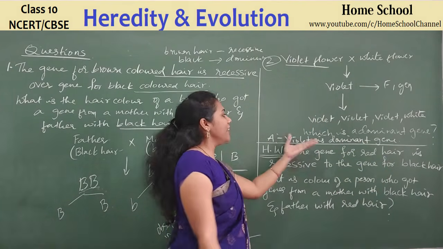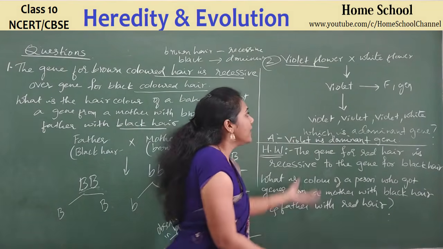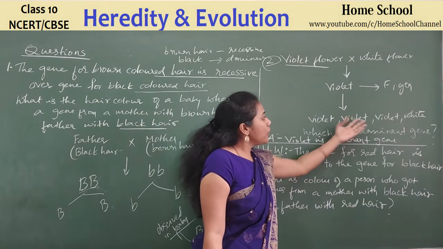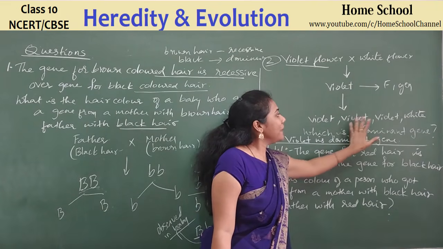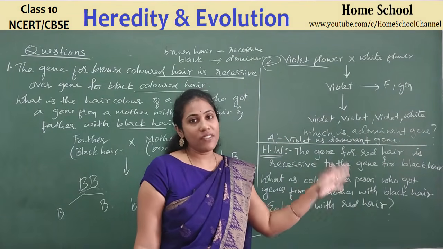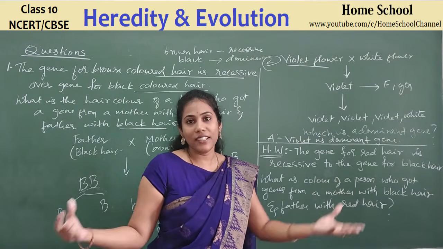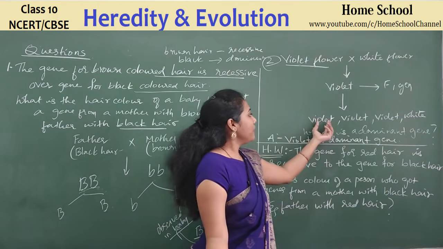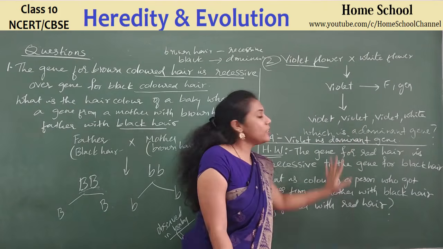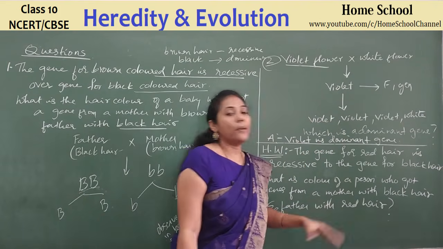They might ask you why violet, why you are telling that violet is the dominant gene. You can give the answer. It is because in the F1 generation, if we observe, all plants were having violet. In the F2 generation also, 75%. See, out of 4, 3 plants were having violet flowers, which means 75% were having violet flowers. Just 25% were having white. That is a 3:1 ratio. So by looking at the F2 generation also, we can say that violet is the dominant gene. By looking at both generations, we can conclude that violet is the dominant gene.